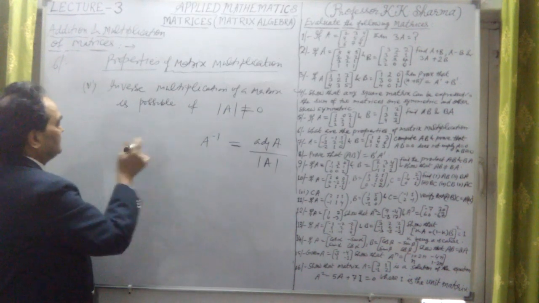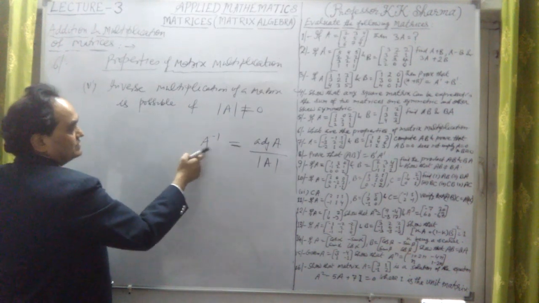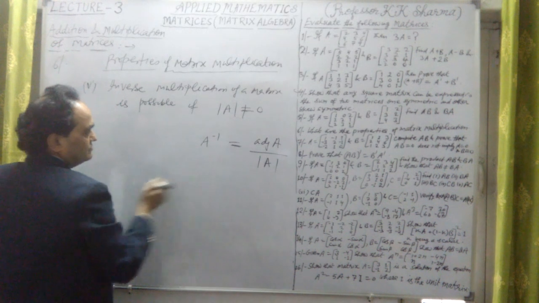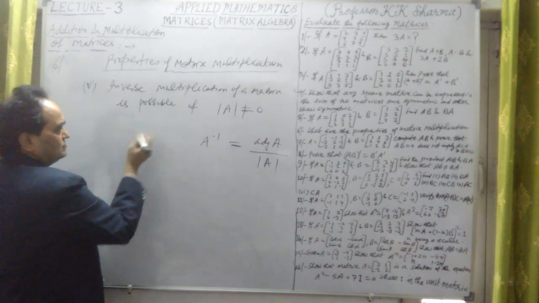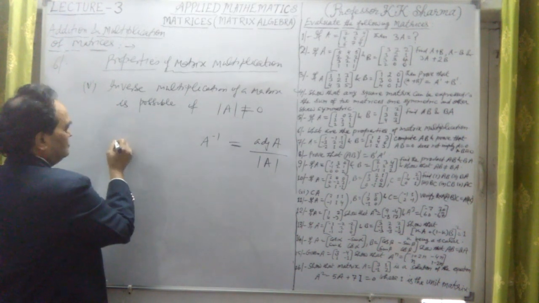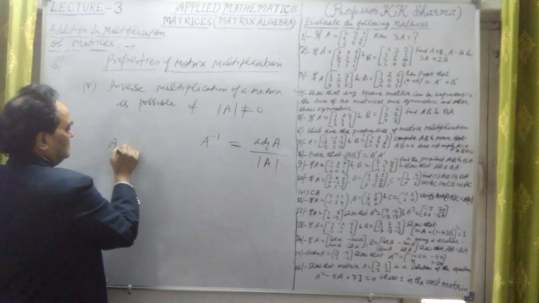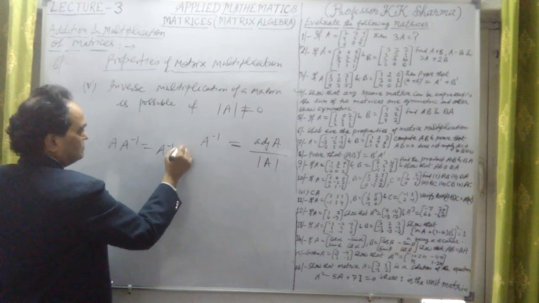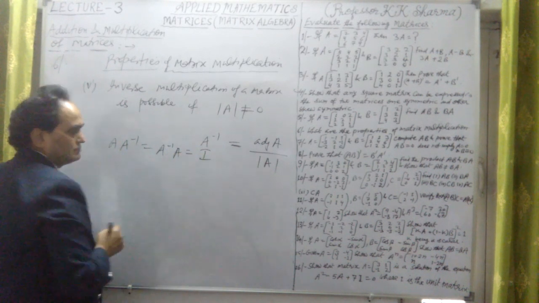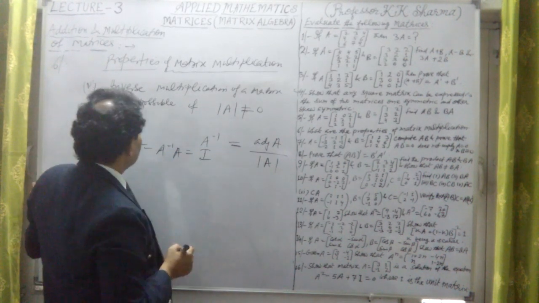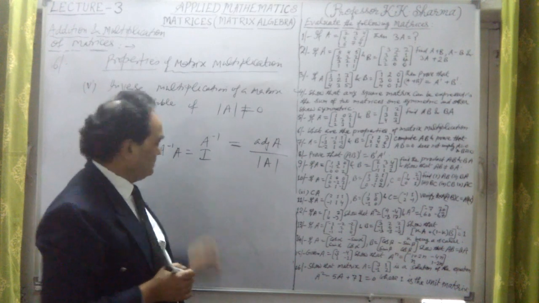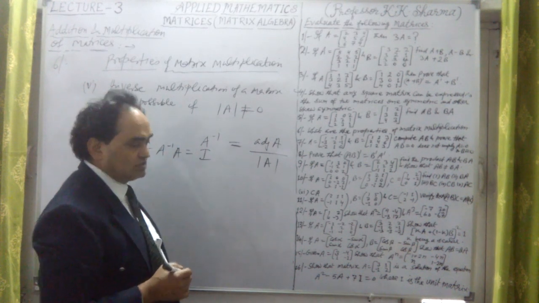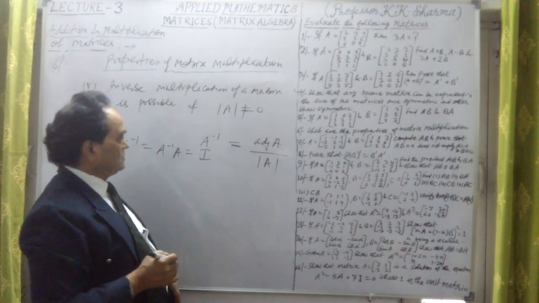Okay, so multiplicative inverse, or A inverse, is possible only when determinant of A is not 0. In case of multiplication, A into A inverse is equal to A inverse into A is equal to I. The identity matrix will be obtained if we multiply them.